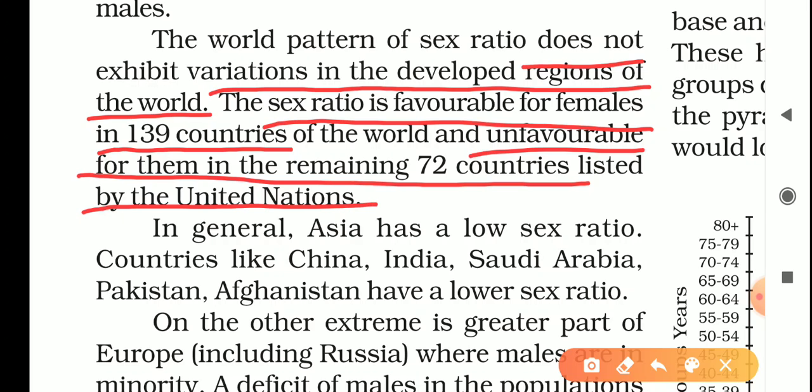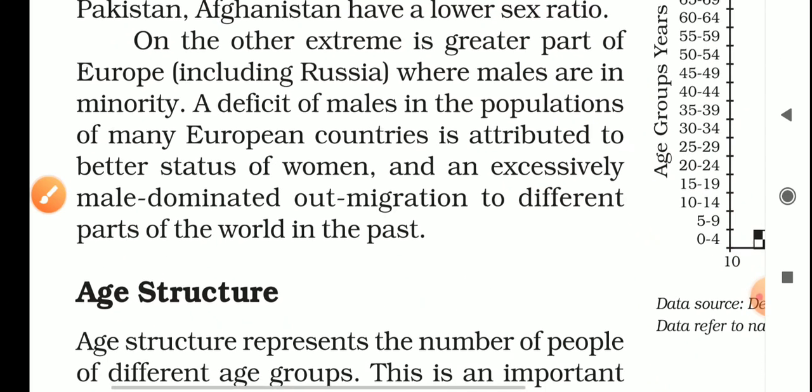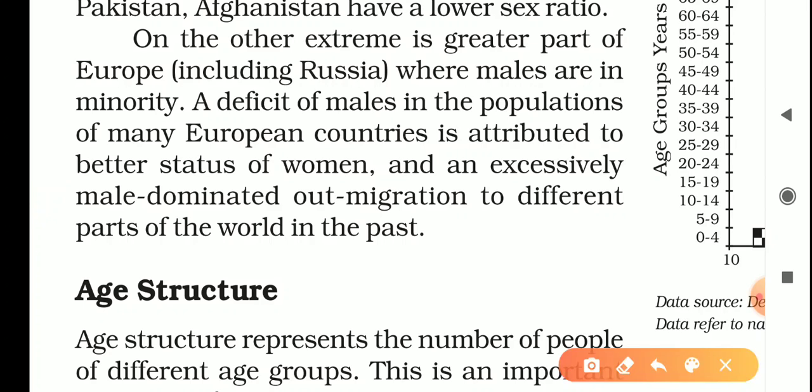Now, in general, Asia has a low sex ratio. Countries like China, India, Saudi Arabia, Pakistan, Afghanistan have lower sex ratio.